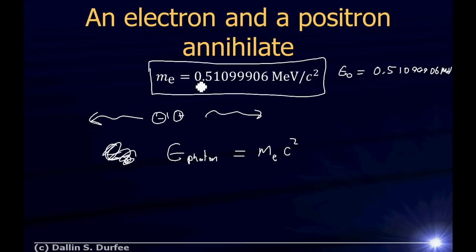So I can tell you the mass of an electron is 0.510999906 mega electron volts over c squared, and that's a unit of mass. But anyway, the energy of my photon is just going to be the rest energy of the electron, which is 0.510999906 mega electron volts. Turns out that's an awful lot of energy.